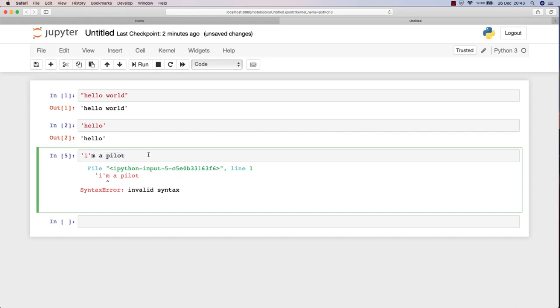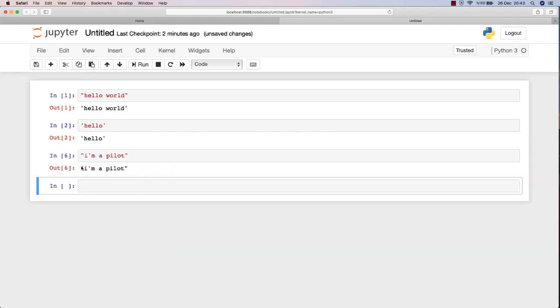What I can do in order to overcome this problem, I can wrap this into double quotes and I can still use the single quote inside a string. So I generally prefer double quotes when working with strings. You may choose whatever you please, okay?